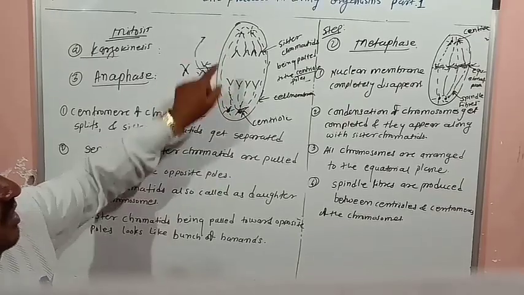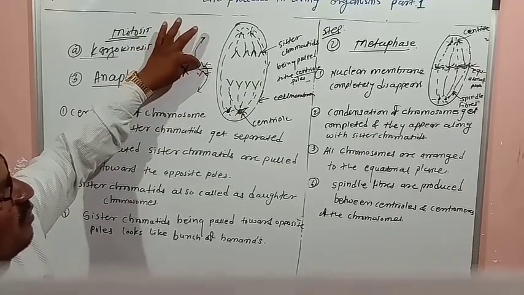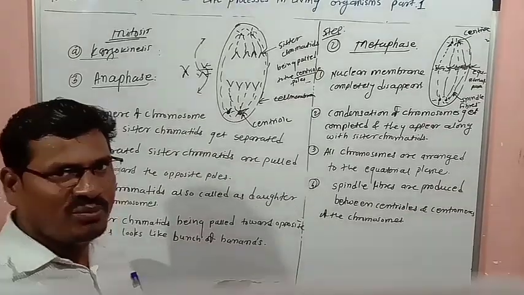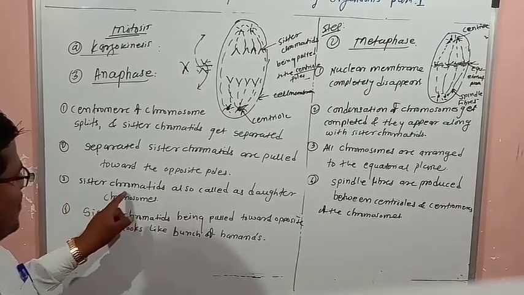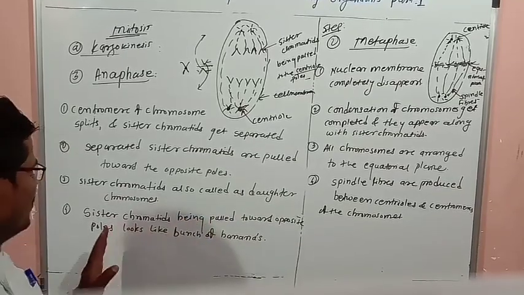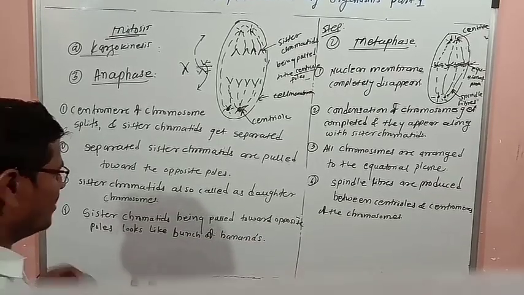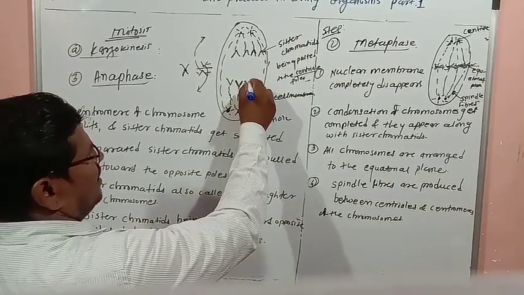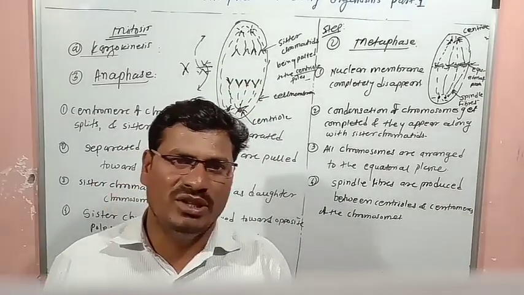This sister chromatid is pulled in the upward direction, and that one is pulled in the downward direction with the help of spindle fibers. Another thing: sister chromatids are also called daughter chromatids. And the fourth point: sister chromatids being pulled towards the opposite poles look like a bunch of bananas.